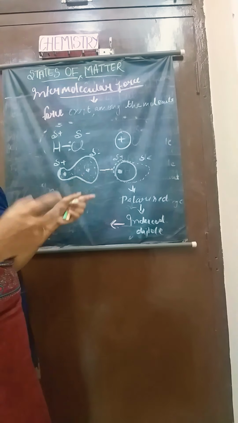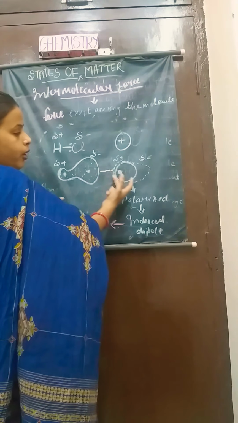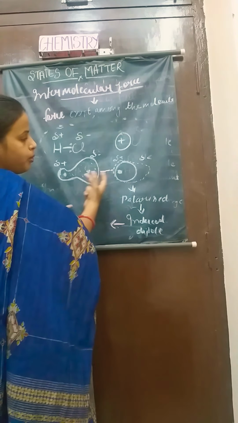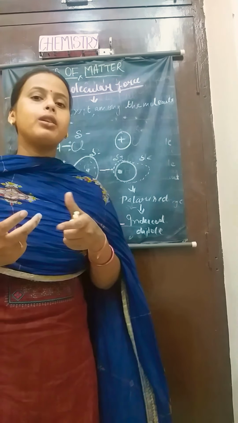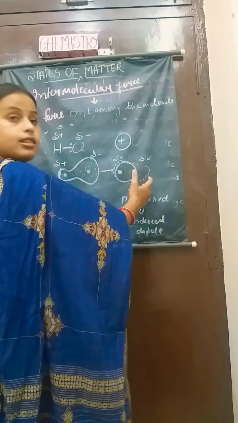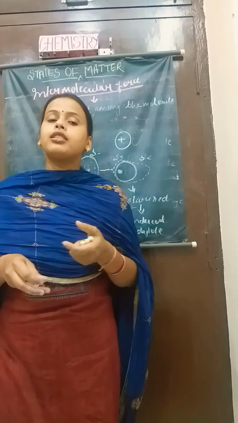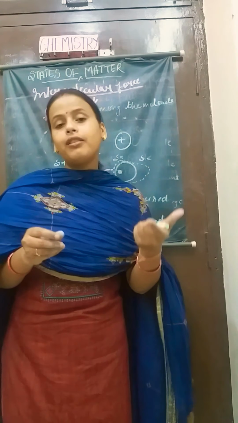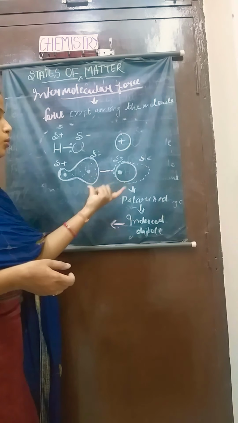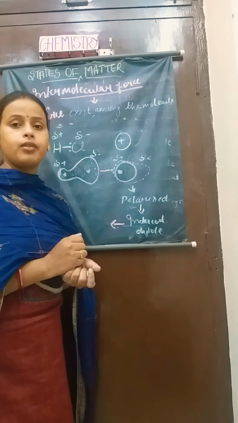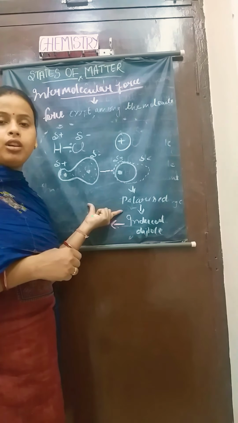Again, if we talk about the strength of the force, it will be more if the distance between the dipole and the induced dipole is less, and it will be less if the distance between these two is more. So again we would say that the interaction energy is always inversely proportional to the distance between these two dipoles. So this is the second force, that is the dipole-induced dipole force.